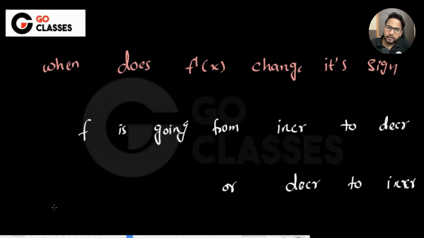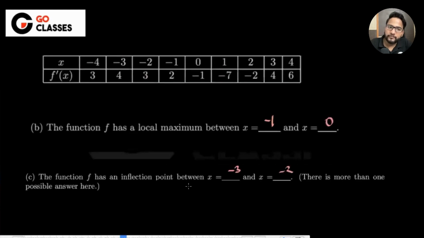Now I want to check when f double dash x is changing its sign. Whenever, if I just put the f double dash x here, you will say whenever f dash x is going from increasing to decreasing or decreasing to increasing. So let's just see. Here f dash x is increasing, and then maybe at a certain point between -3 to -2 it started decreasing, and that's why it is lesser, right? So between -3 to -2 possibly, and then it is decreasing.